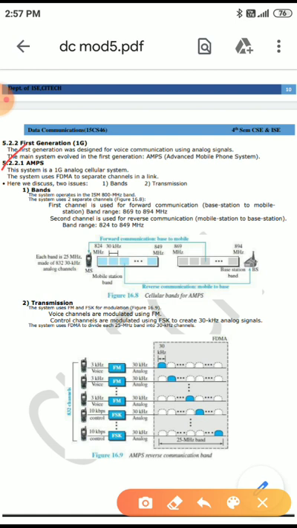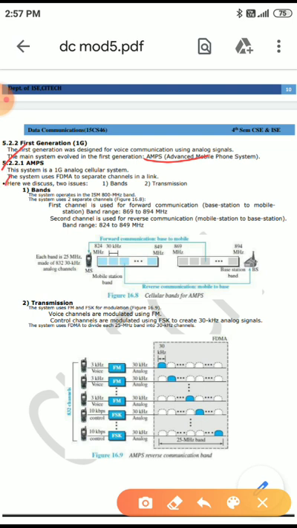We know that the main purpose of 1G is to design voice communication using analog signals. Under 1G, the system evolved is AMPS. Okay, AMPS is a 1G analog cellular system.